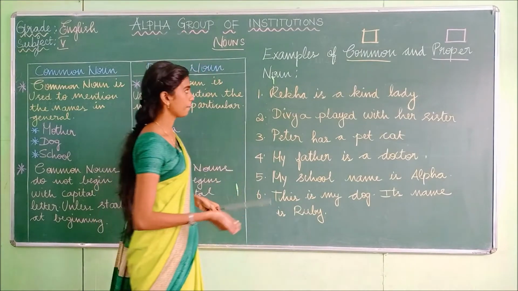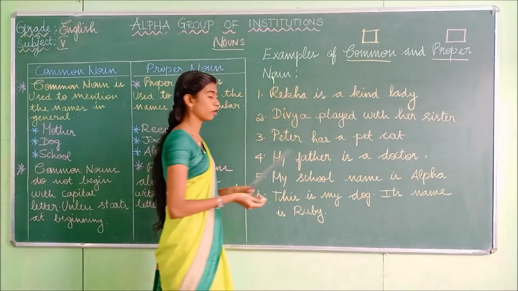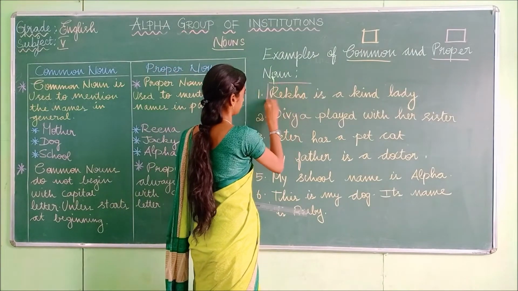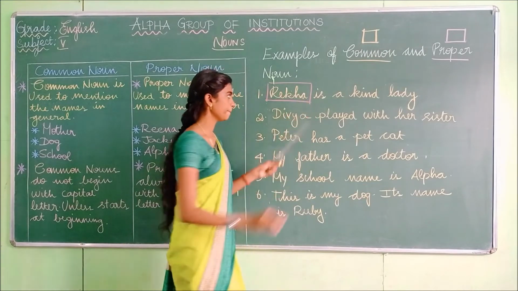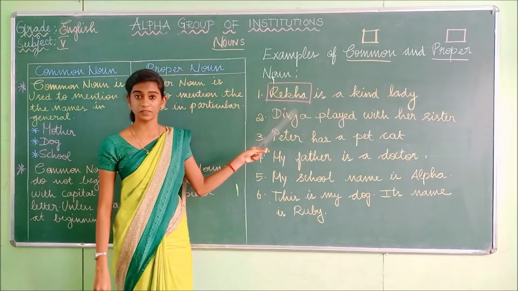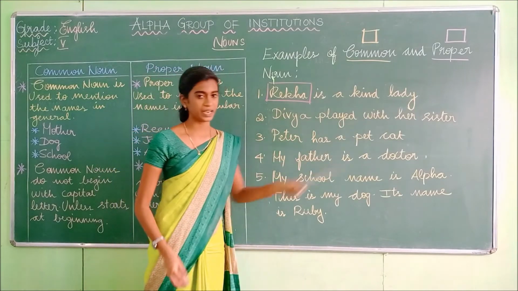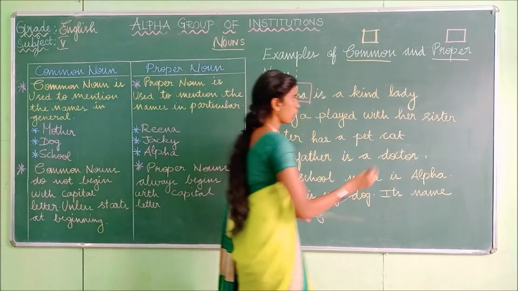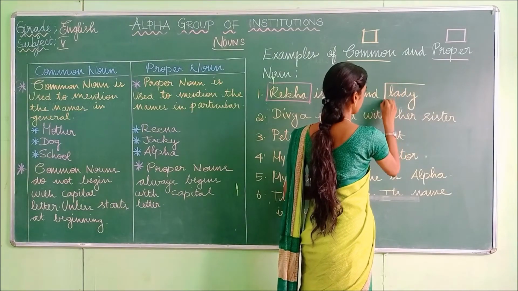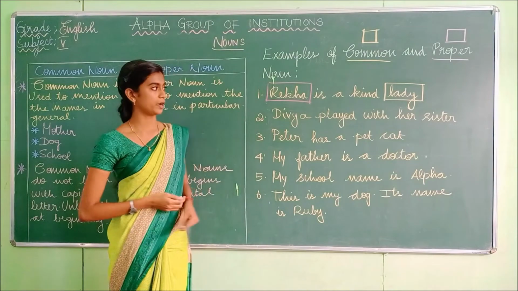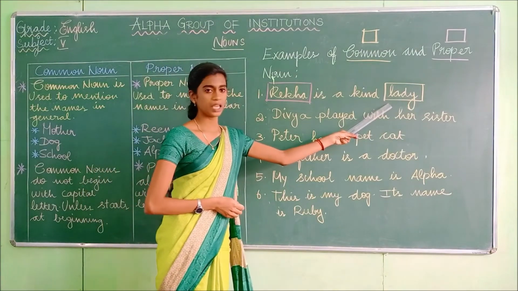So for a proper noun, we have to put a box in the pink color. And lady comes under the common noun. It's not a particular name, it's a common name. So I have boxed it in a yellow color.